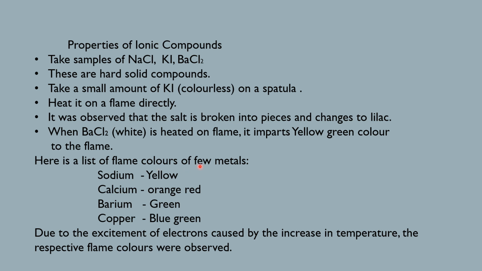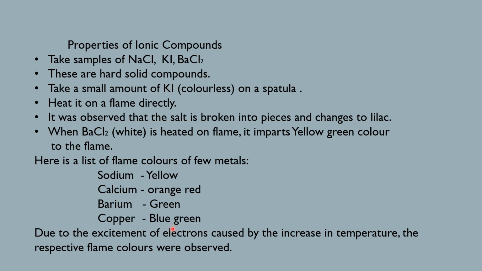You should notice that the color of the flame depends on the metal that we have taken. Potassium iodide imparts lilac color, whereas barium chloride gives yellow-green color to the flame. In the same way, sodium gives yellow, calcium orange-red, barium green, and copper a bluish-green colored flame.